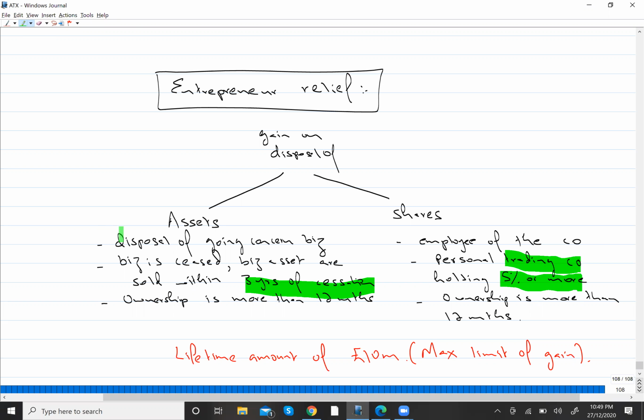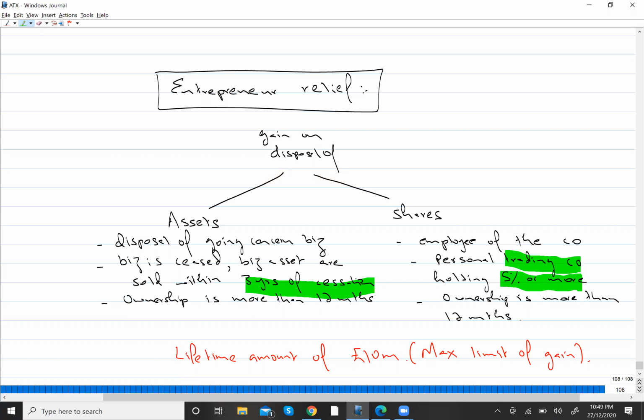Okay, so we have looked at the conditions. Like I told you, it is available on assets and it is even available on shares. But you need to fulfill certain conditions for that. Now let's suppose I have fulfilled the conditions. So the question is, how will I receive the relief? How does this ER relief work, right? Because right now we were just looking at the conditions. Now we need to see what is the relief. How much relief will I receive?